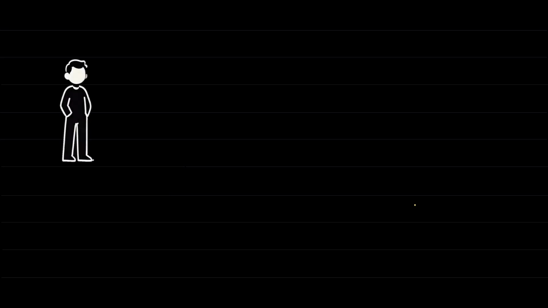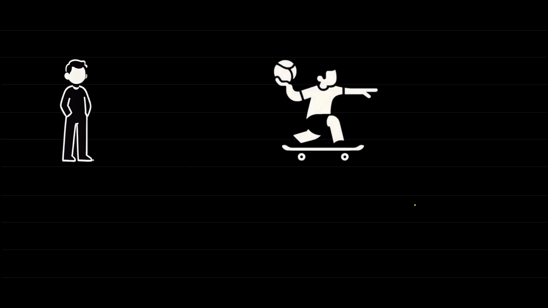Let's say we have a man who's standing by the side of the road and he sees a skateboarder going past. We'll say the skateboarder is travelling at some speed, let's say 3 meters per second. The skateboarder has a ball and he throws that ball forwards in the same direction as he's moving. We'll say he throws the ball forwards at 4 meters per second from his point of view. So relative to the skateboarder, the ball is moving at 4 meters per second.